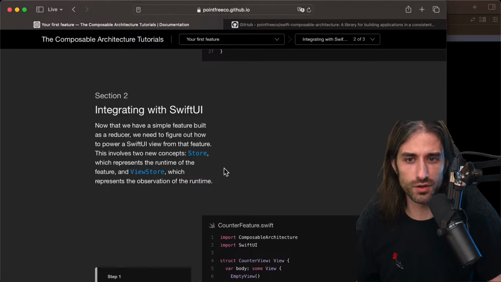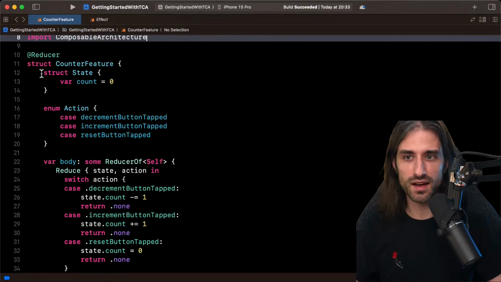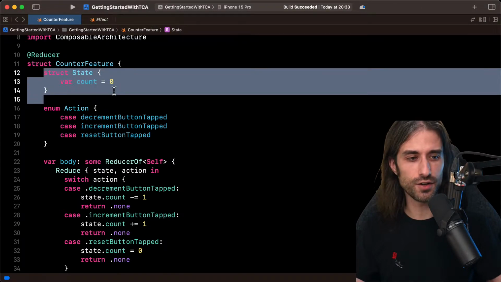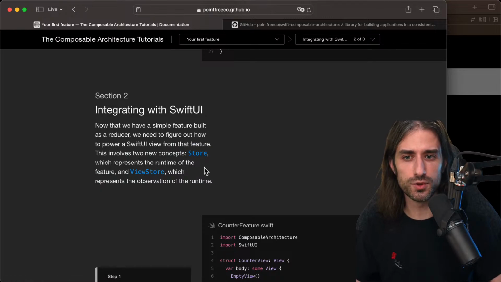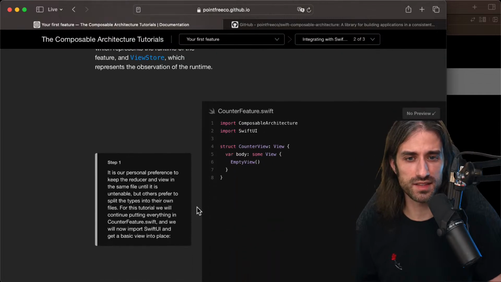So this involves two new concepts: store, which represents the runtime of the feature. So where is this struct stored? It's stored in the store, as the name suggests. And view store, which represents the observation of the runtime. So the store is going to hold the state, and the view store is going to let the views observe the state through the store, I guess, and be notified whenever something changes in the store. So I think we're going to see things that are quite similar, at least conceptually, to the add state in SwiftUI, that also allows the view to be notified when state changes.